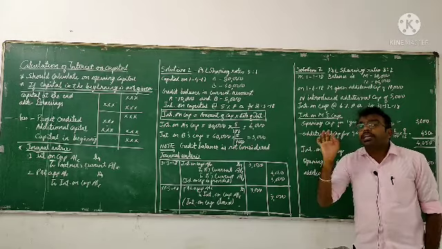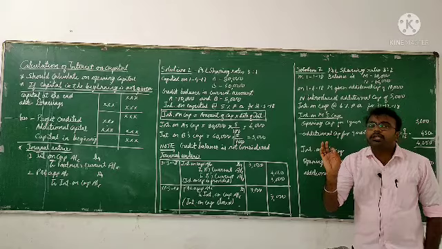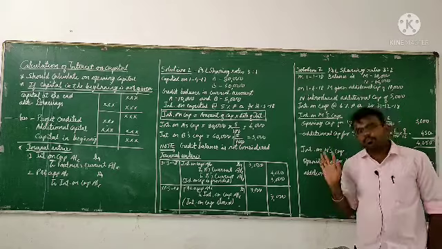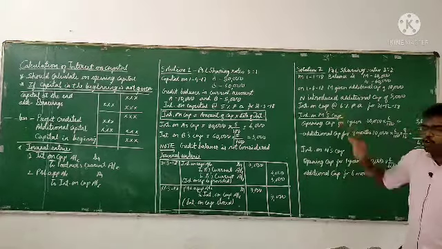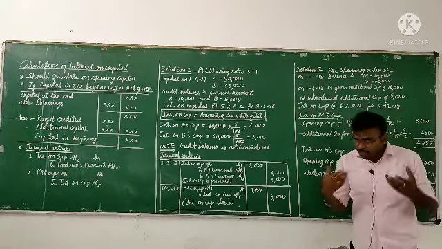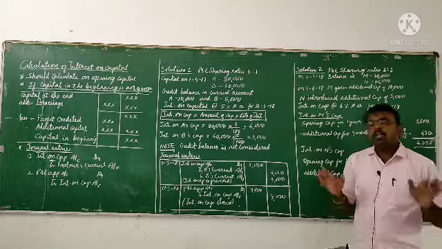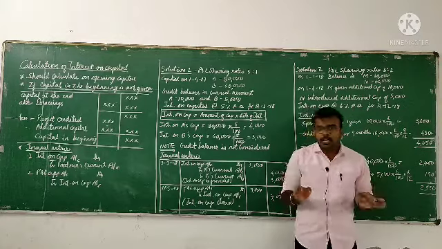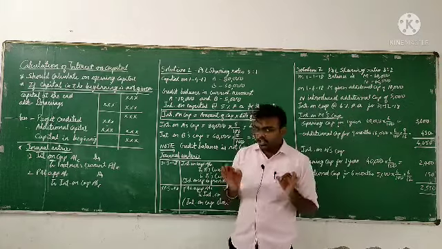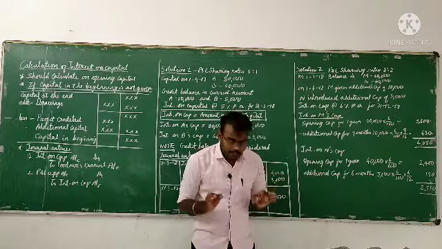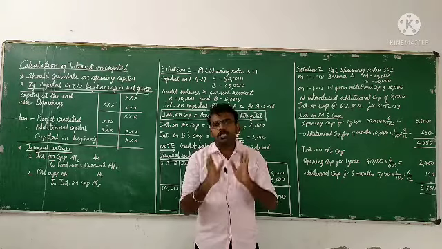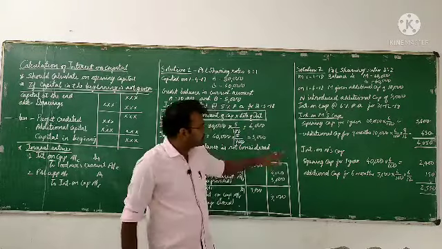So for 9 months we have to calculate the interest on additional capital. But for N, they have not given any information regarding when he introduced additional capital. If they are not given anything about when the partner introduced additional capital, at that time you have to take it as a prescribed 6 months.